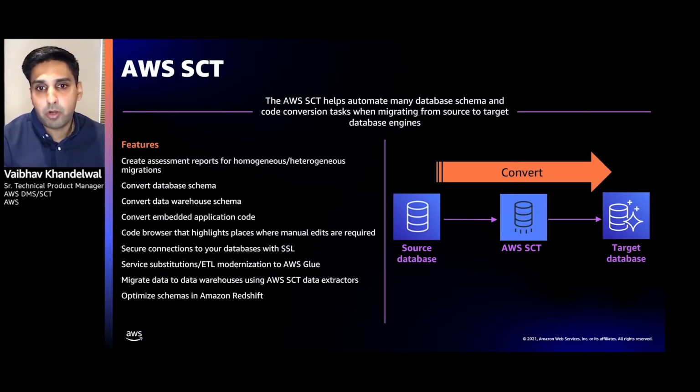Let's talk a little bit more about SCT. Like I said, it helps you make heterogeneous migrations predictable and helps with database code conversion tasks. What SCT can do today is look at the embedded SQL in your application code and convert it to work with the target engine you are going into. Among other things, it can convert data warehouse schemas. It can even optimize schemas in Amazon Redshift. So it can look at your Redshift workload and see if you are using the right sort and distribution keys in your Redshift cluster, and give you detail around what to change in order to improve performance and follow the best practices for Amazon Redshift.